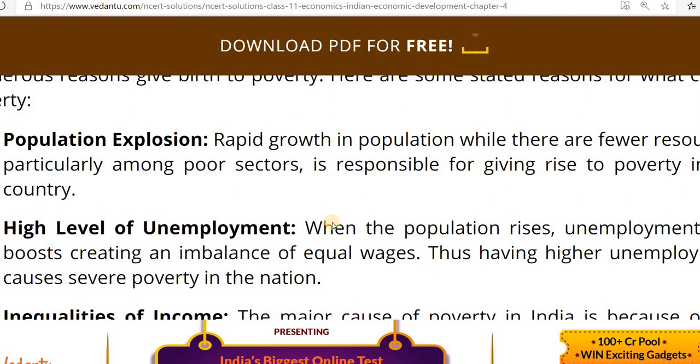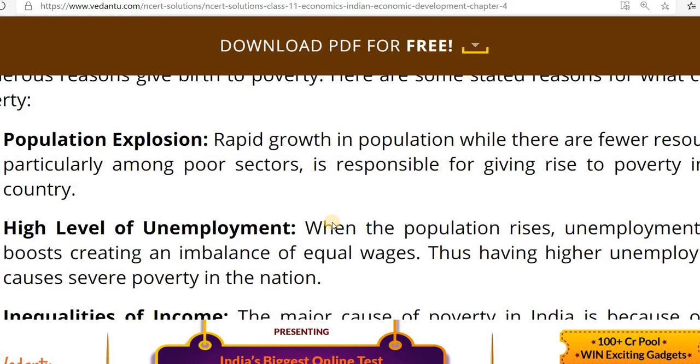We know the most important factor responsible for poverty is low resources, both in urban and rural areas. A large section of rural poor are having very little land or no land at all. We know some people have more land, some people have little land also. That is the condition. The income from this small holding is not sufficient to meet their basic needs. In the urban areas, petty vendors, rickshaw pullers, casual laborers have a very low resource base.